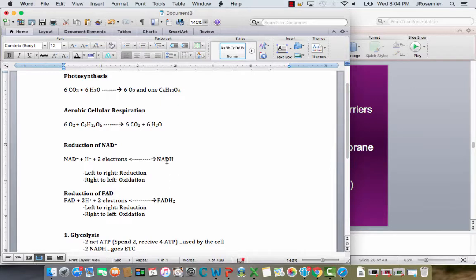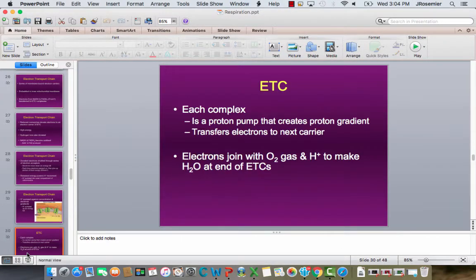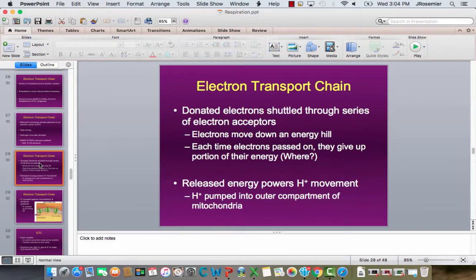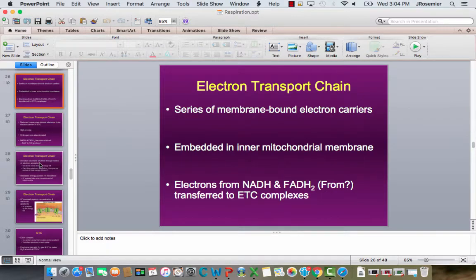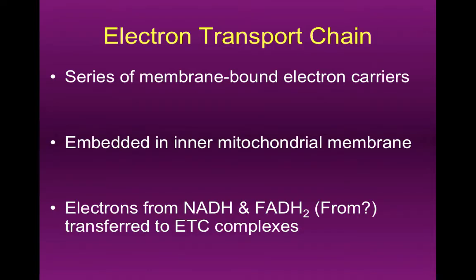These two are the reduced forms. If we oxidize those, we get electrons back in both cases. And that's what we're trying to do here. We're trying to get our electrons back. And in the process, when we get our electrons back, we're also trying to get their energy back. Right? So that's our next step, is to get the energy back out of the electrons that we can actually use to manufacture some ATP.